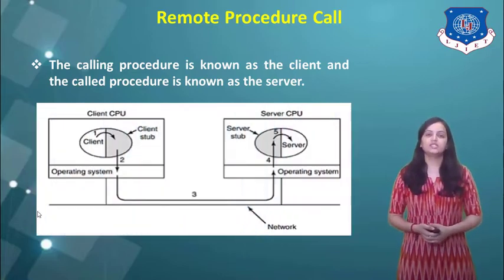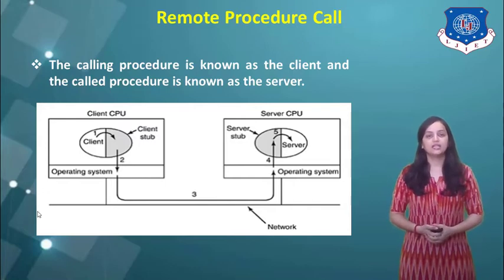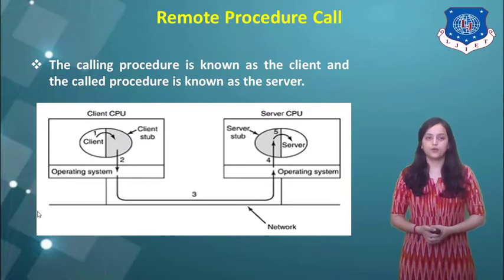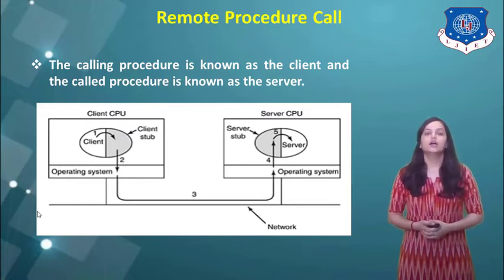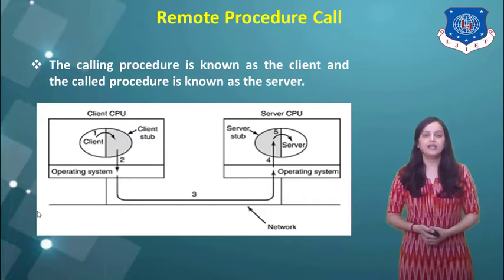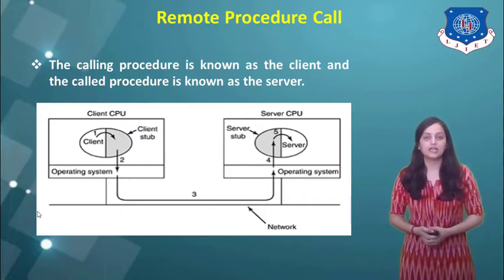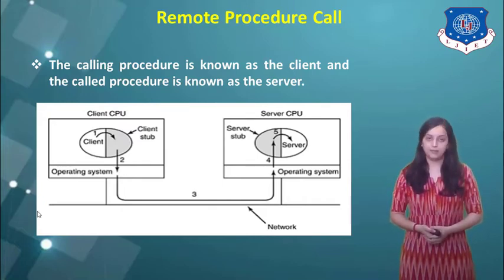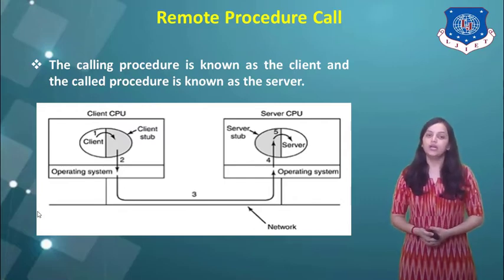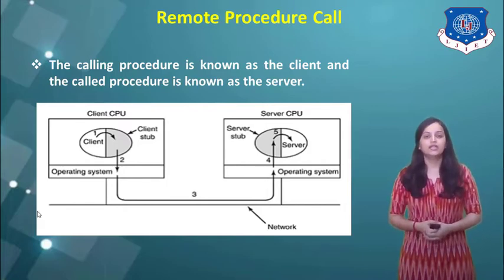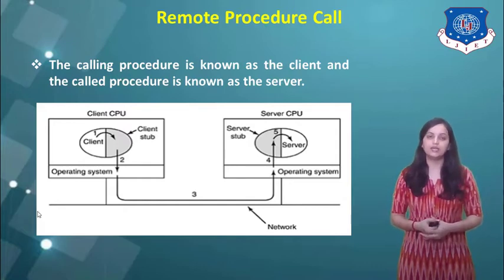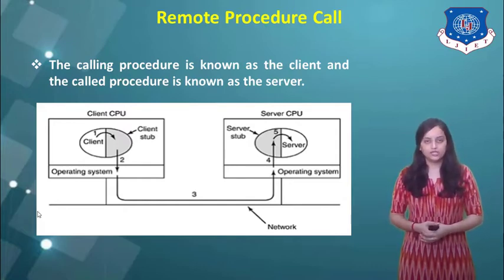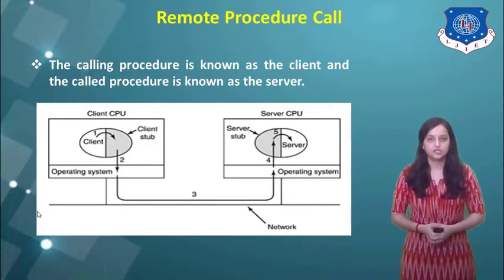Here you can see the RPC process. In this diagram it is indicated that the RPC is obtained using 5 steps. The first process, as indicated, is on the client side. At the client CPU side, the client is accessing the client stub, which is the first step for RPC. Here the client stub is the library or the data storage for the client side. Similarly, on the server side, there will be a server stub, which is again the library procedure for the called procedure or else the storage where the data is stored.